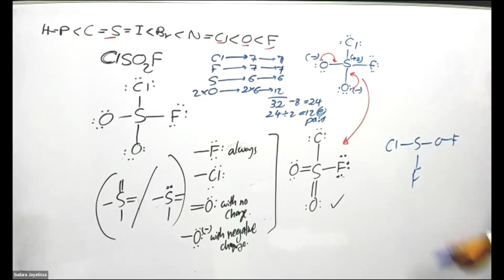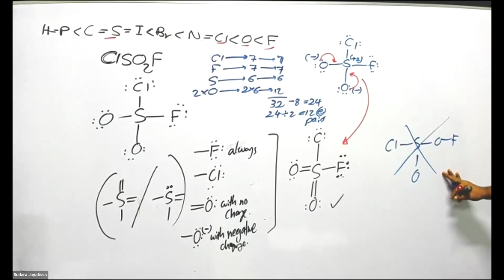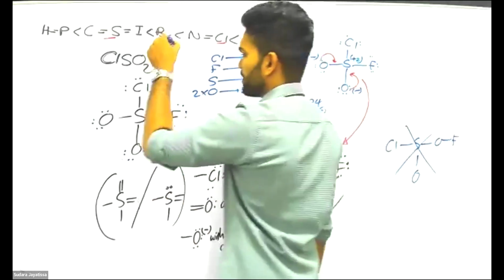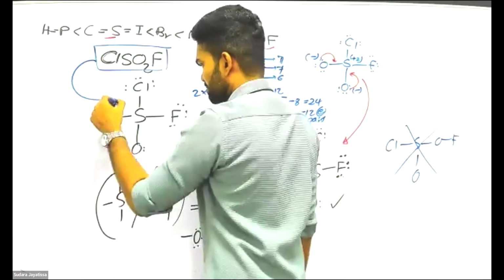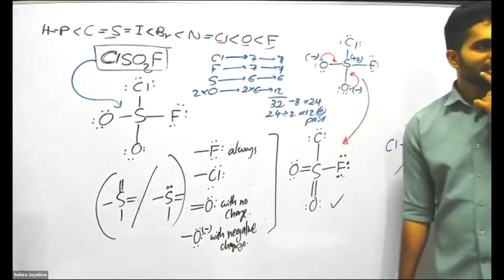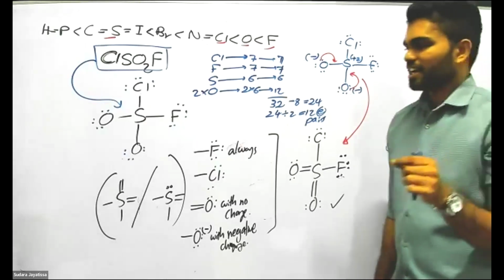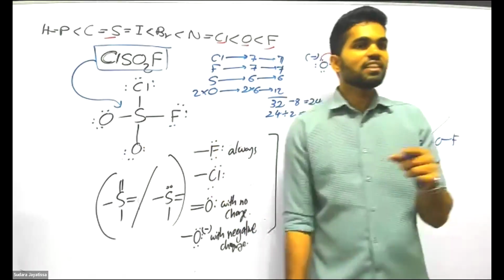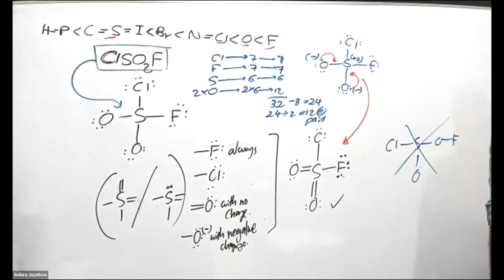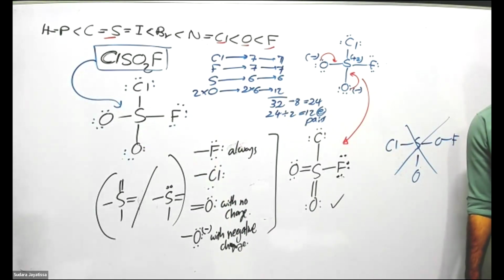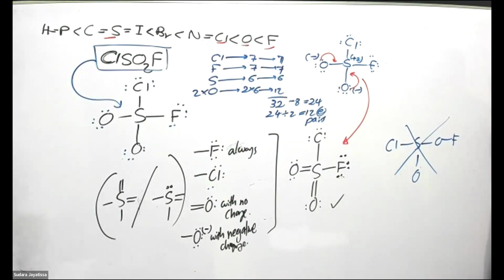Double bonds. Let's see this one. Now can we draw like that? No. Now this is a skeleton we are predicting. We can't predict like that. If they are not giving you the skeleton, we must draw the skeleton in that way. Select the lowest electronegative element and place it at the center. Then put all remaining atoms around it. No matter whether you have 4 atoms or 5 atoms, put all around. We can't guess skeletons like that.